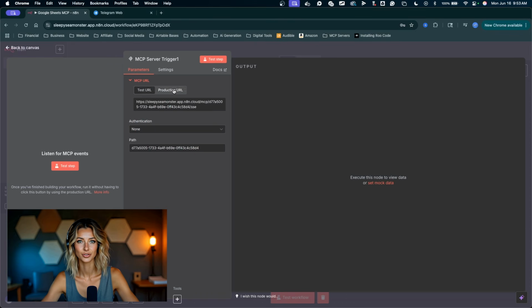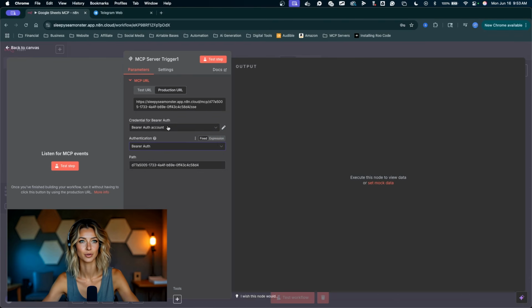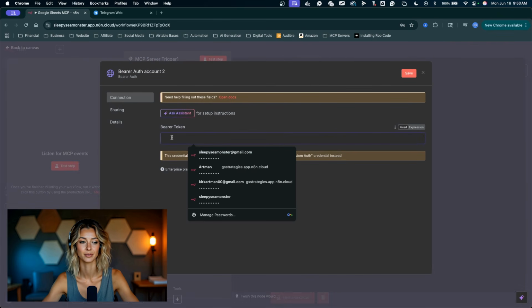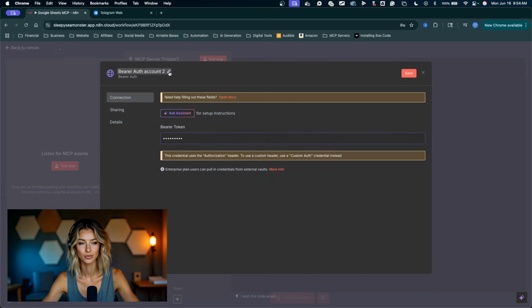So I'm going to choose the production URL. We can add authentication here, choose bearer auth. For credential, for bearer auth, we can drop this down, say create new credential. Now for a bearer token, you can create your token right here. Putting something in here to keep this connection secure. This is going to be something you need to do if you want to take something like this to production. Obviously, making sure security is a priority. Just going to add something super simple. Come up to rename this.